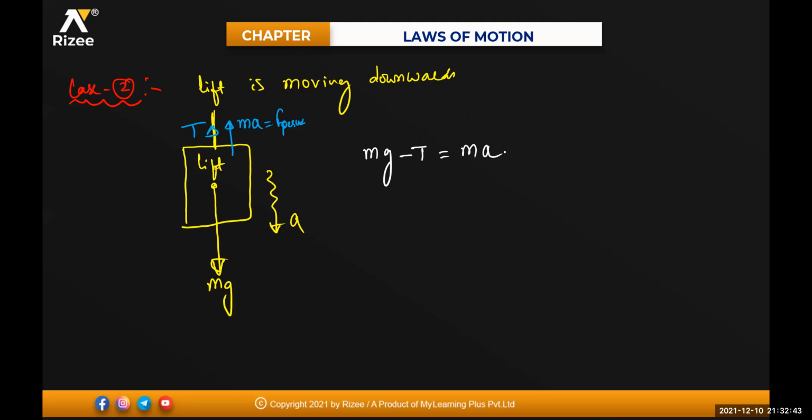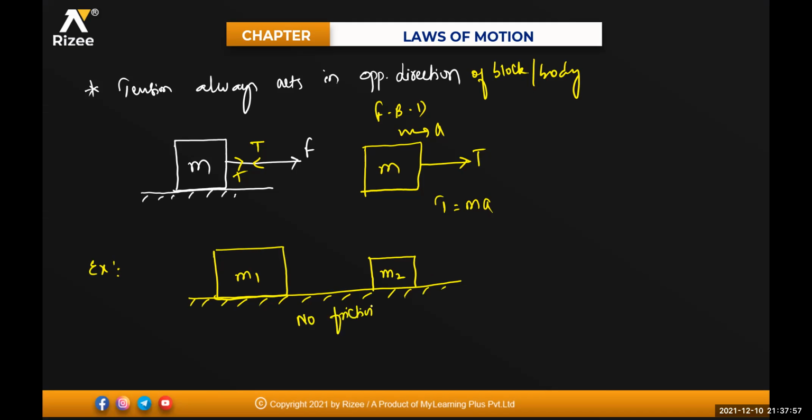Now see, one more example I'll give you. I've got two bodies right now like this. This is M1 kept on a horizontal surface. There is another block of mass, say for example M2, and this is kept on your frictionless surface. No friction present. We are not introducing the concept of friction here. And both of them are connected by some string.